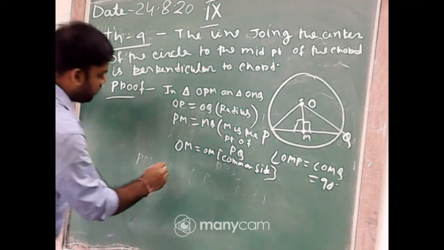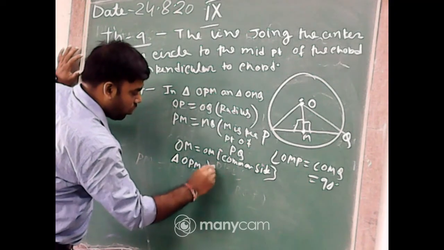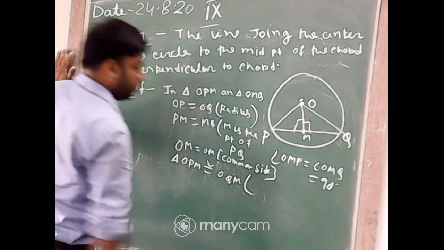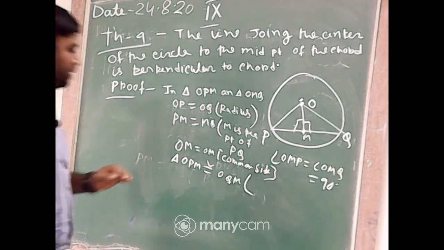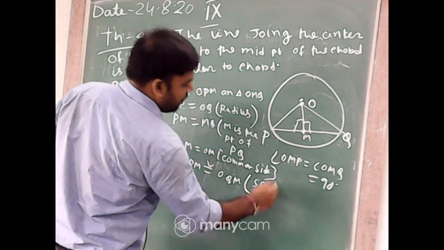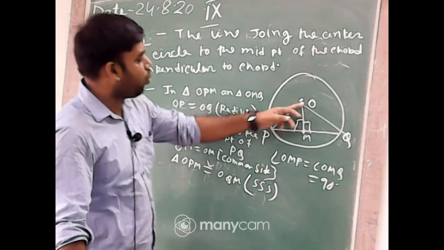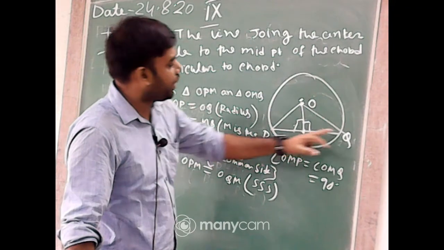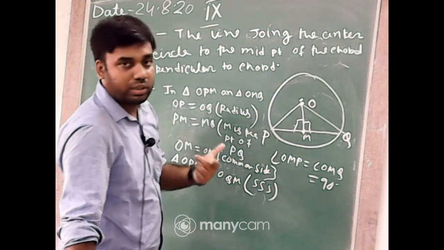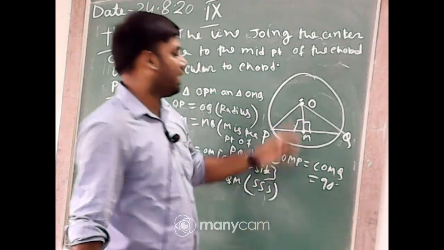Therefore, triangle OPM is congruent to triangle OQM. By which criterion have I used here? Yes, SSS. By SSS these two triangles are congruent. Which triangles? OPM and OMQ. It means OM equal to OM, common side, OP equal to OQ, radius, and PM equal to MQ because M is the midpoint.